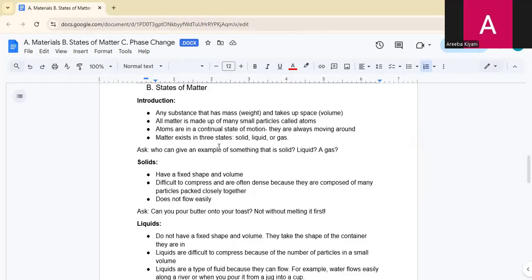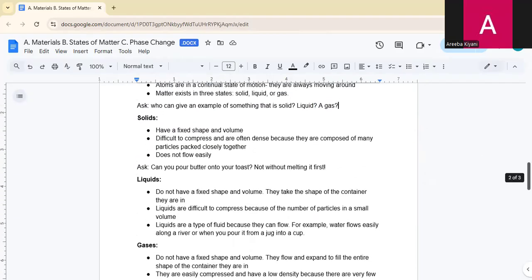Matter exists in three states: solid, liquid, or gas. Okay, who can give an example of something that is solid, liquid, or gas? This is your assignment. Okay, you have to tell me.